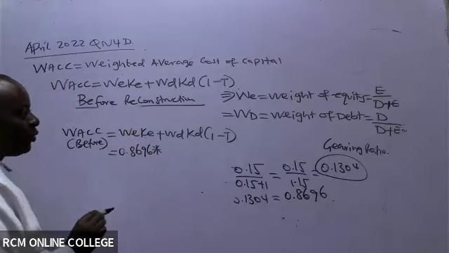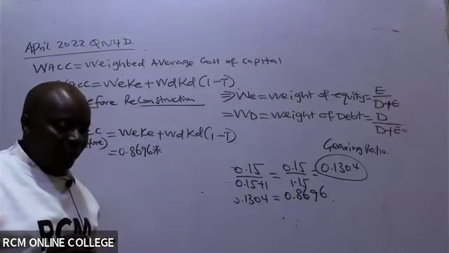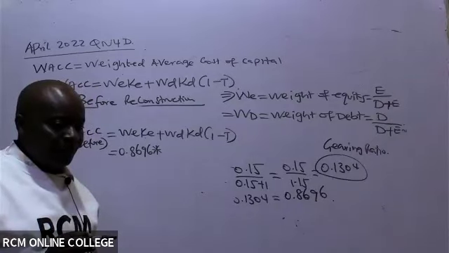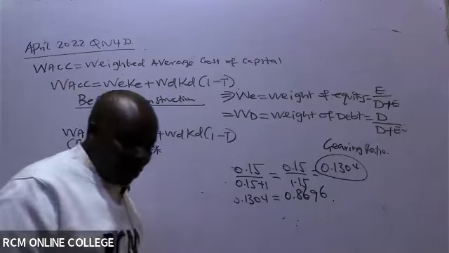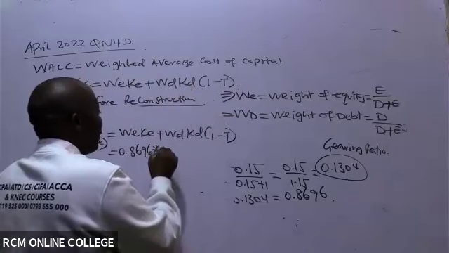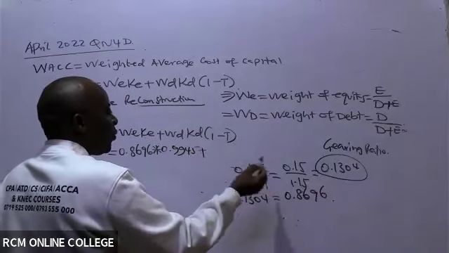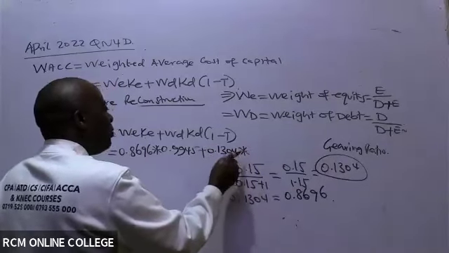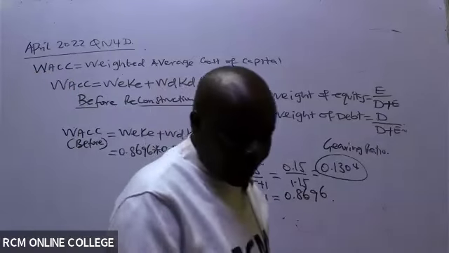Is there somebody who can remind us what the cost of equity levered, the one that we got up there, is? What figure do we have there? It is 0.9945. Weight of debt, we know it is 0.1304. Who can give me the cost of debt in this question?